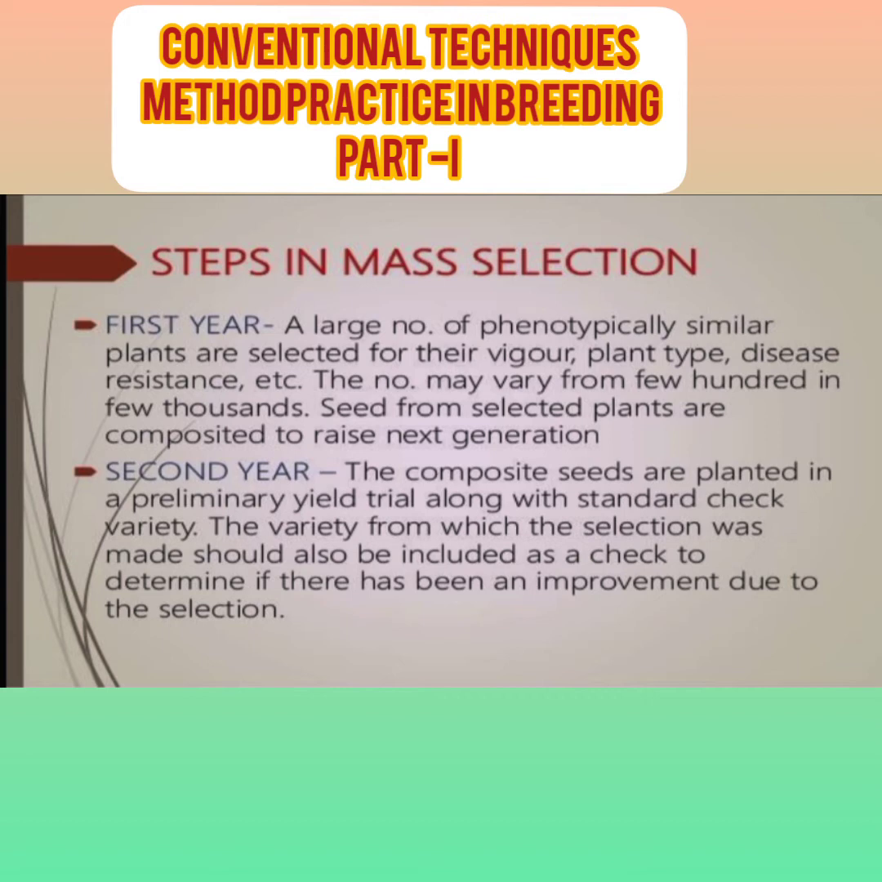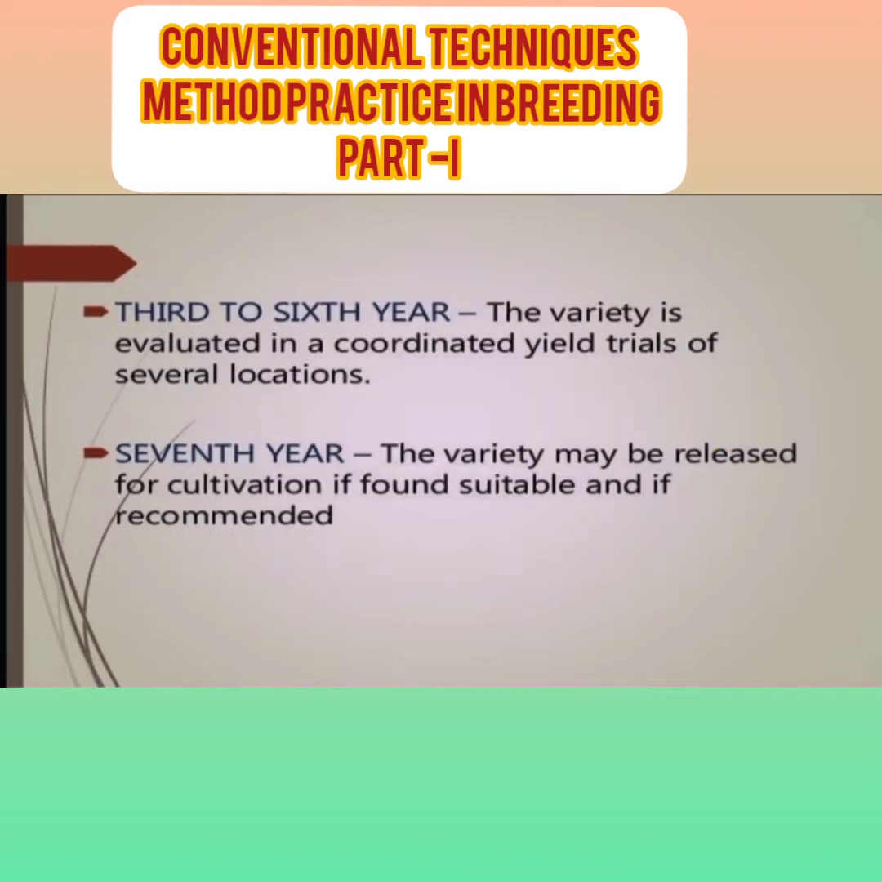The yield trial will be carried out. In that second year, yield productivity will be checked for the superior seed along with the standard check, which means along with the standard variety. The variety from which the selection was made is also included as a check to determine whether there has been an improvement due to the selection. Selection is a process of crop improvement, and we have to see whether it is improving or not. Then, from the third to the sixth year, the variety is evaluated in coordinated yield trials at several locations.